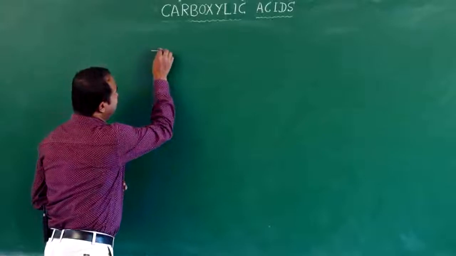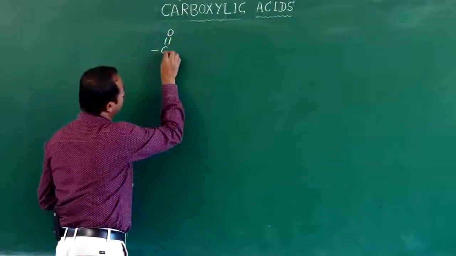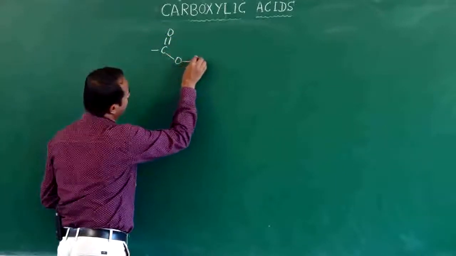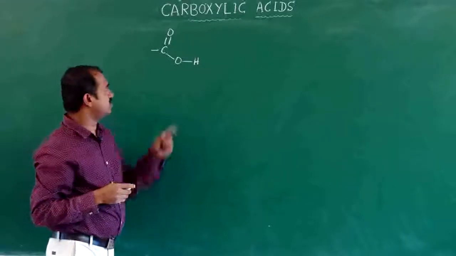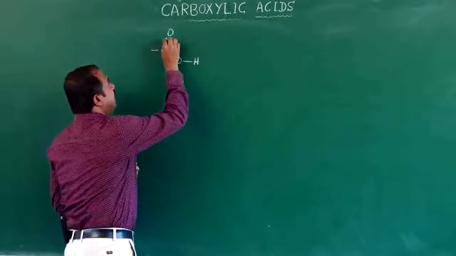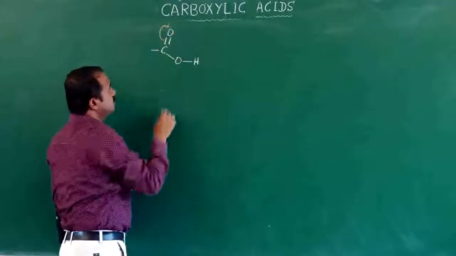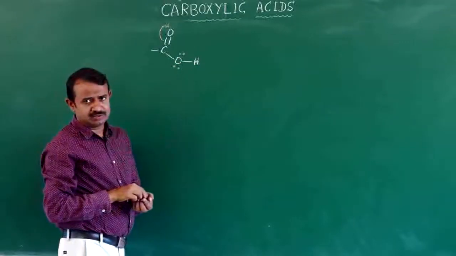This is the general formula of carboxylic acid, the structure of carboxylic acid. Here electrons are shifted to the oxygen, which contains 2 lone pairs of electrons.